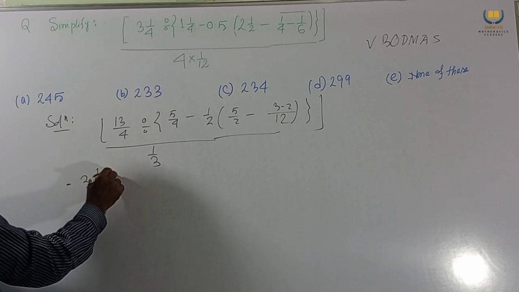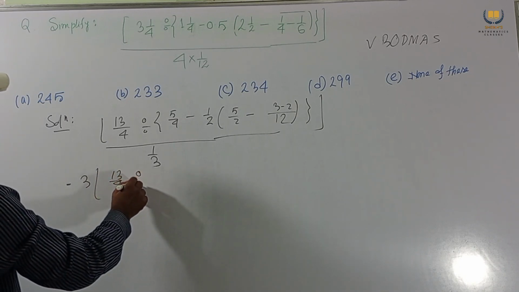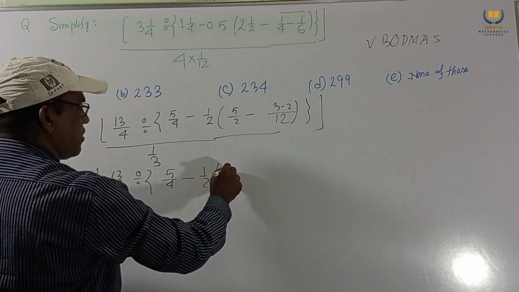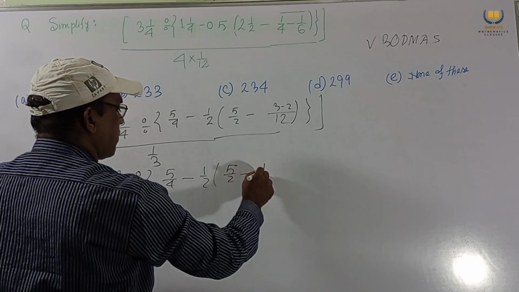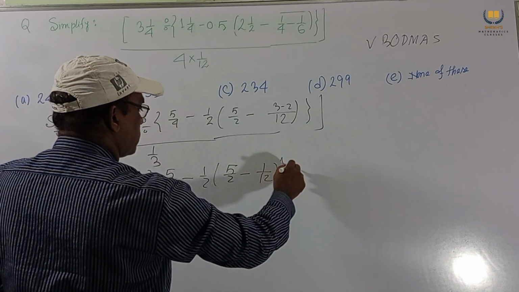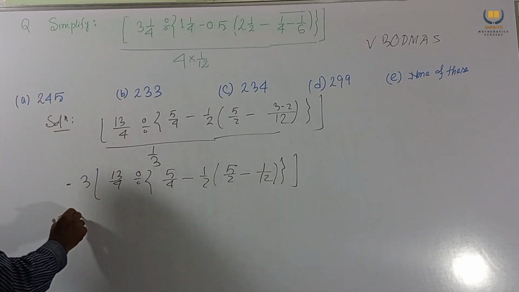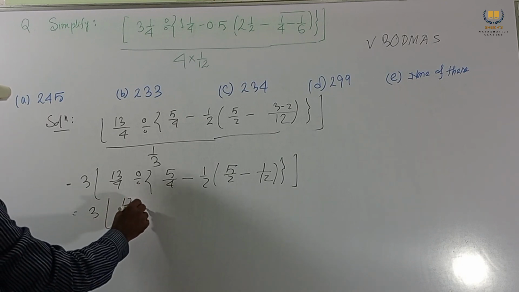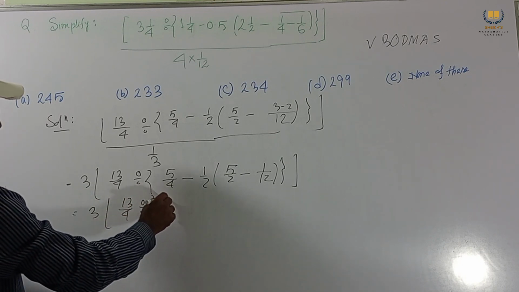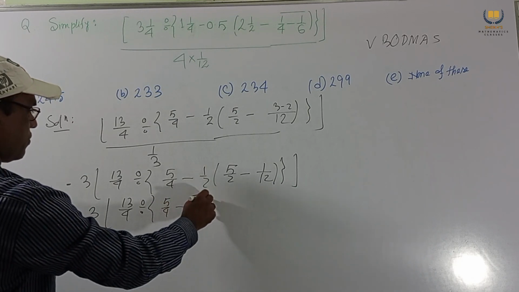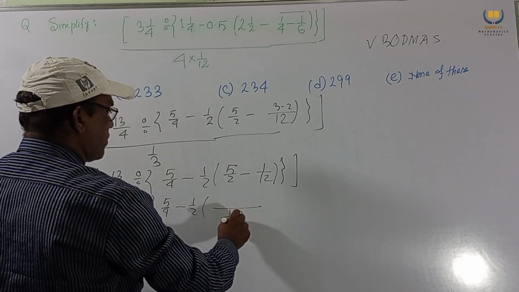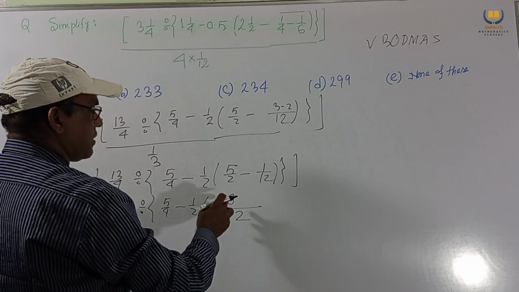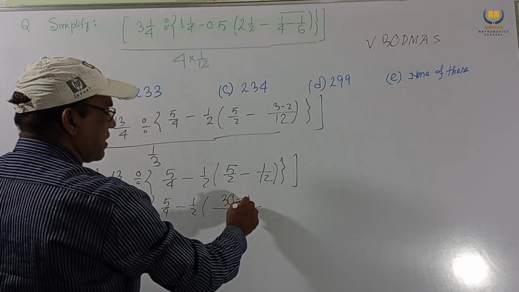Now this 3 becomes the numerator. We write first 13 by 4 divided by 5 by 4, 1 by 2 of 5 by 2, 1 by 12. This 3 remains the same, 13 by 4 also the same, divided by 5 by 4 minus 1 by 2. This LCM is 12, and 12 this is 30, 2 sixes are 12 and this is 1.